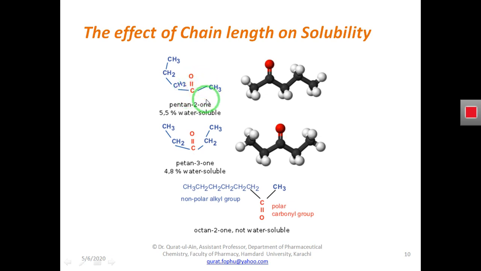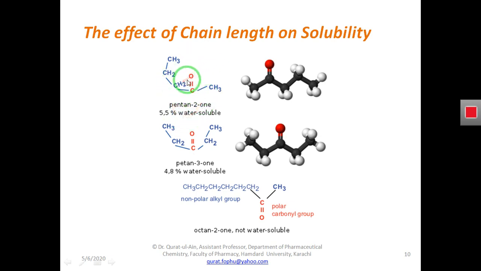As I discussed in my previous lecture, a ketone is a molecule that has a carbonyl group attached to hydrocarbon radicals, that is, two alkyl groups R1 and R2. So here we can see it is a ketone because it has a carbonyl group attached to R1 and R2, that is, two alkyl chains.